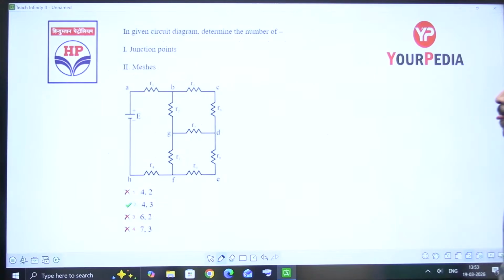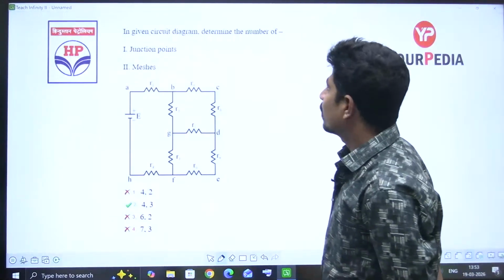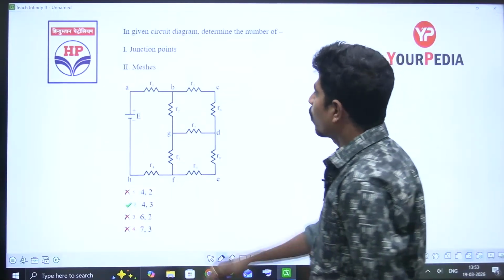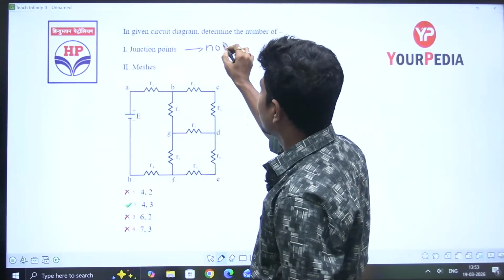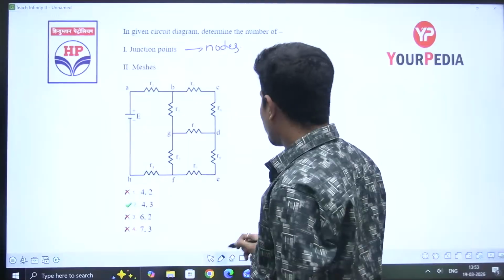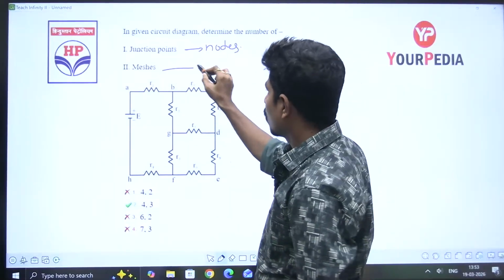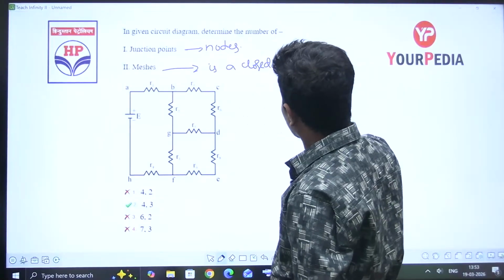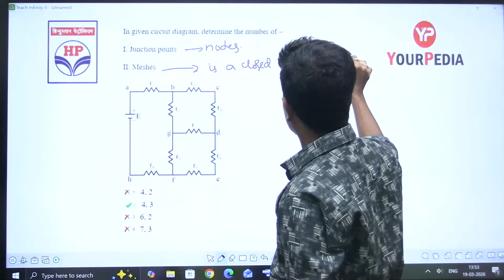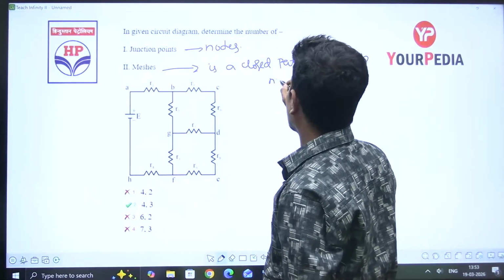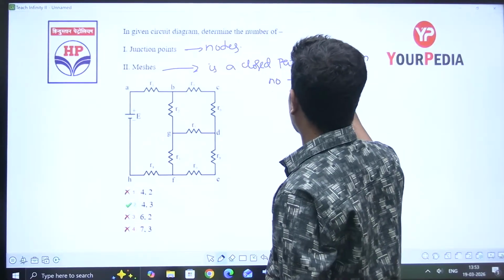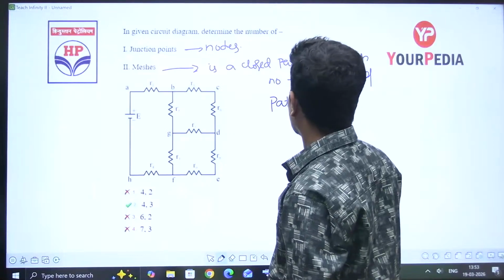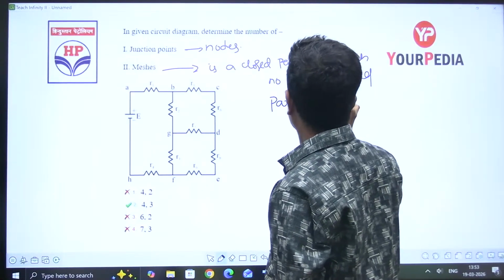Next up. In the given circuit diagram, determine the number of junction points and meshes. Junction points means nodes. Yes, meshes. What is a mesh? A mesh is a closed path in which no further closed path exists.